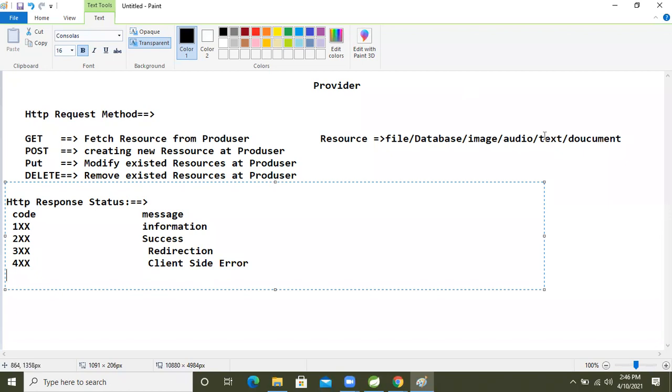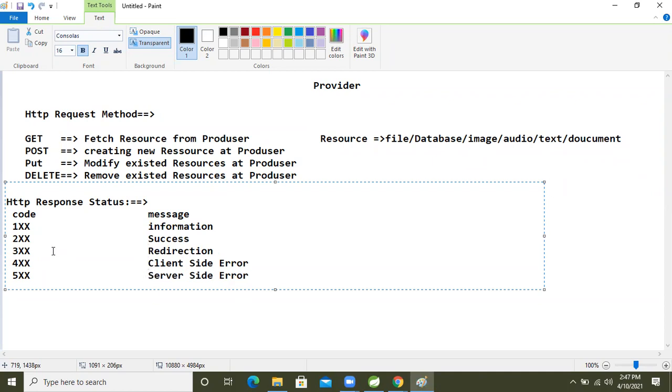After that, 5xx means server side error. Based on this status code in REST, we understand what the problem is in the server and everything else.